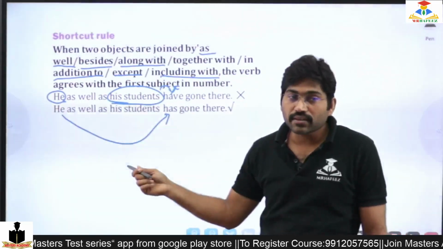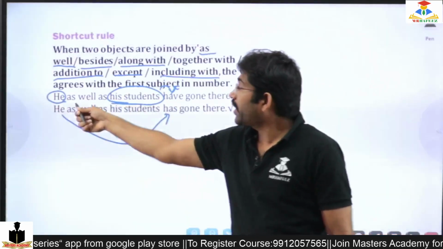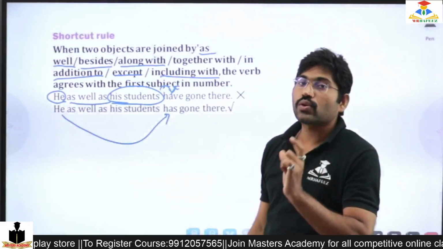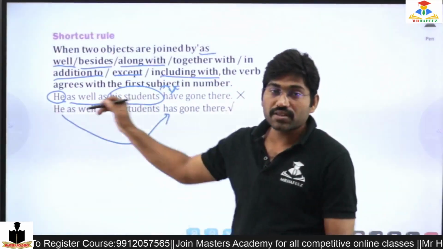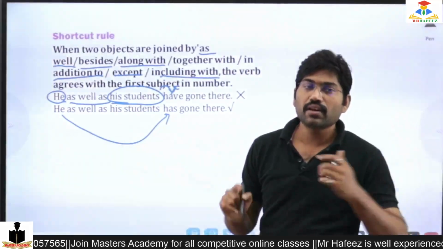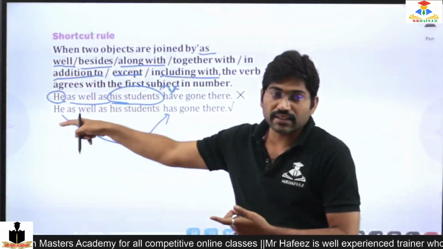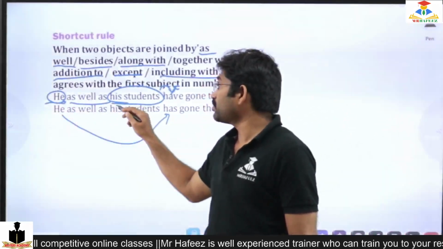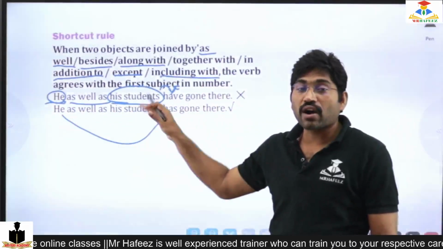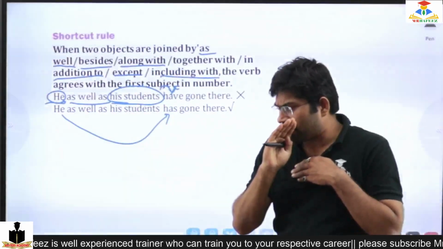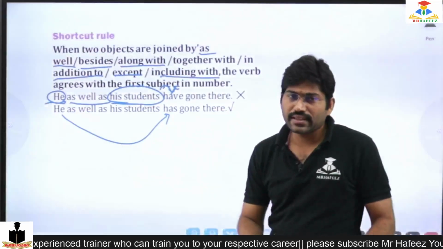But at present it is joined by as well as, so the priority goes to the first subject here, not first person, second person, third person. At present the first subject is he, the second subject is his students, but I should avoid the second one and depend on the first one. So this is the scenario.